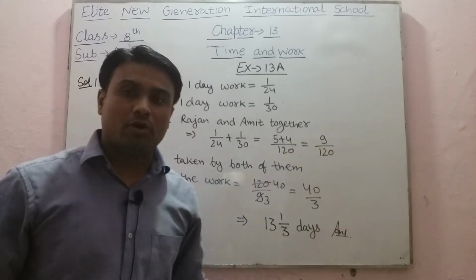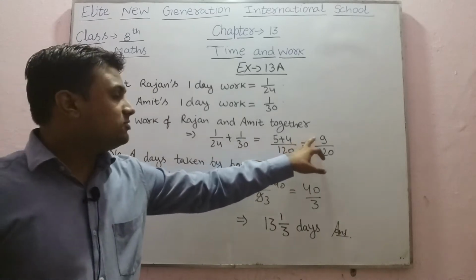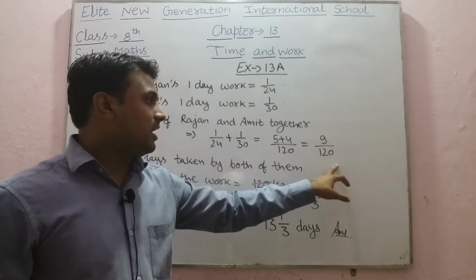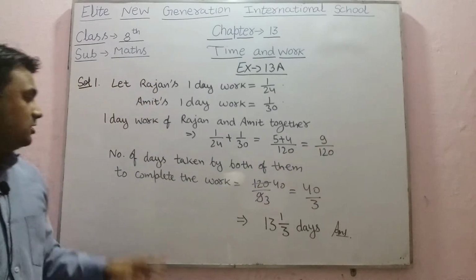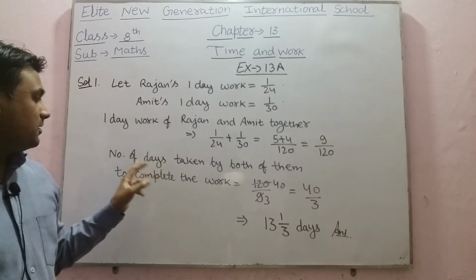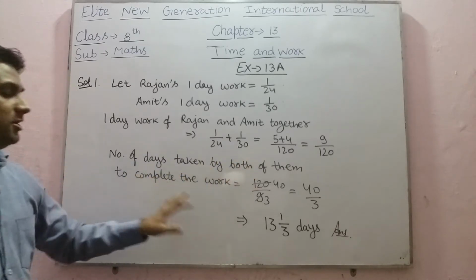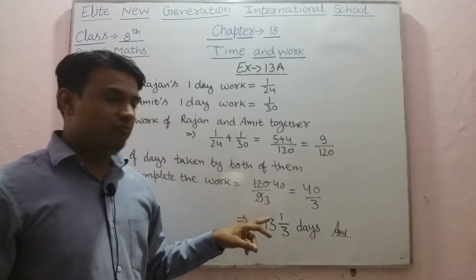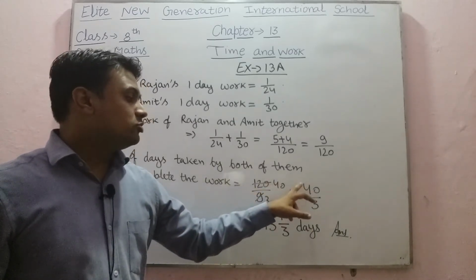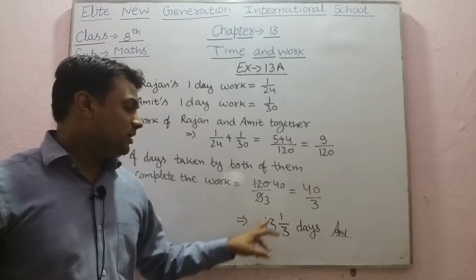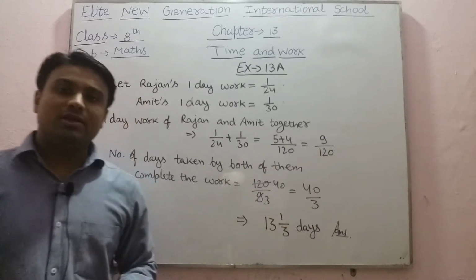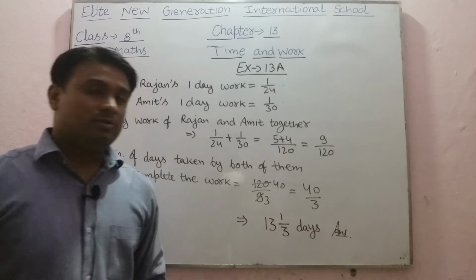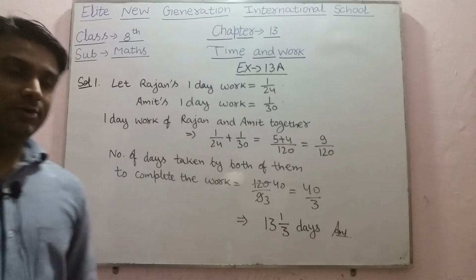It will be the reciprocal, because if it is the 1 day work, that means the total number of days taken by them will be 120 upon 9. Now we can cancel it by the table of 3. It will be 3 times and 40 times. So 40 upon 3 is 13 whole 1 upon 3 days. So the total number of days taken by both of them will be 13 whole 1 upon 3 days. In this way we can do this question.